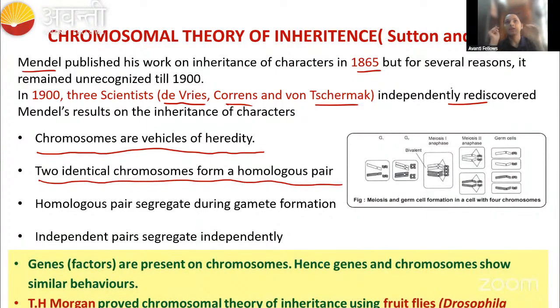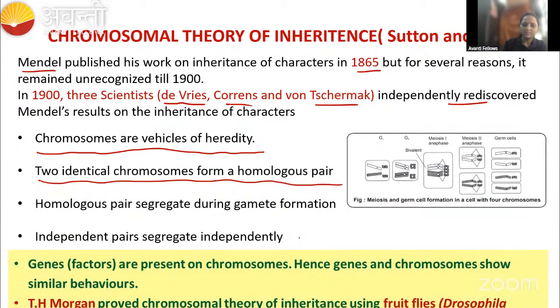So remember here, whatever Mendel has told, the same thing here they're comparing with the chromosome. There we compared with the factors; they are in pairs and they are segregating, right? But here the same thing they are applying for the chromosome. Homologous chromosomes will be together, and they're also segregating during the anaphase, right? The same thing they are telling.